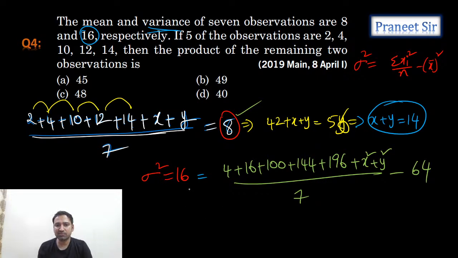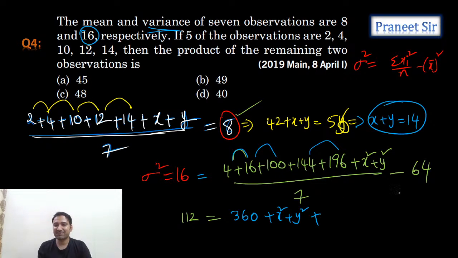So when you multiply this equation with 7, 7 16s, 80 plus 32, 112. 112 is equals to, let's add these two: 4 plus 16, 20. 20 plus 100, 120. 120 plus 144 plus 196, 240. 120 plus 240, 360. 360 plus x square plus y square plus 7 times 64, as we are multiplying with 7.